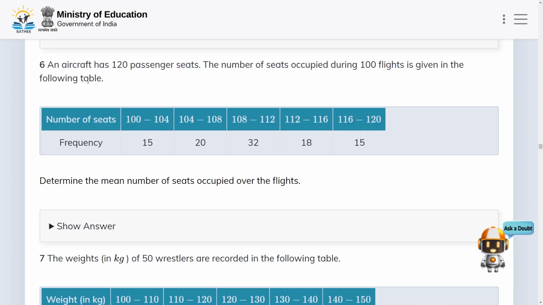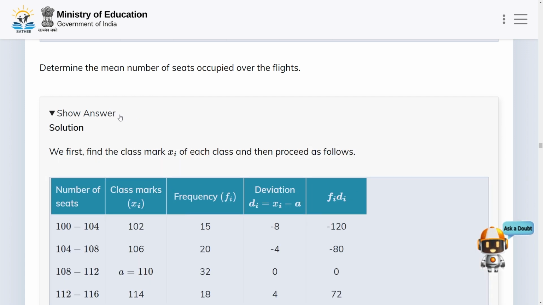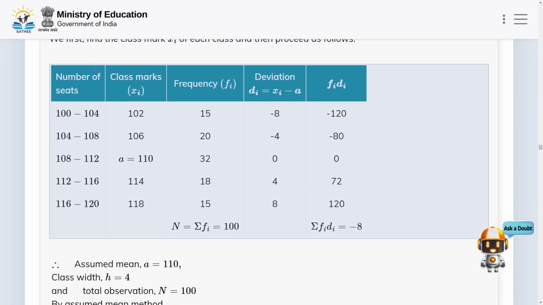In the next problem, an aircraft has 120 passenger seats. The number of seats occupied during 100 flights is given in the following table. We need to determine the mean number of seats occupied over the flights. So let us find the mean number of seats occupied over the flights. We first find the class mark xi of each class and then proceed as follows. So we can make this table.